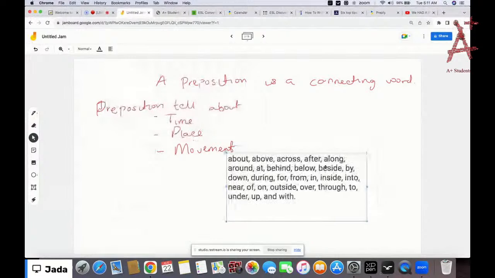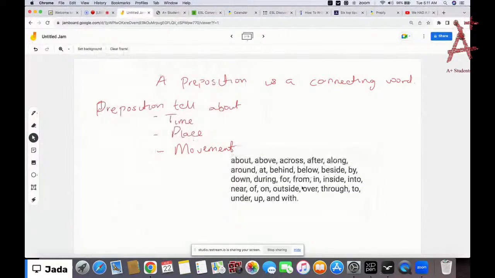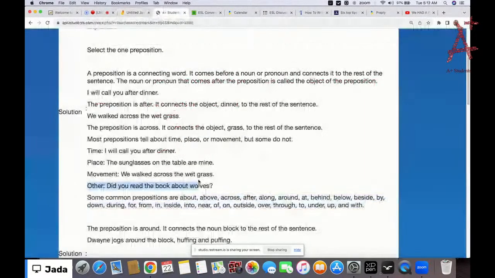Okay, so take note of them. You can write them down if you always want to remember, or take a picture. But these are all the prepositions, the most common. Okay, all right, so moving on.